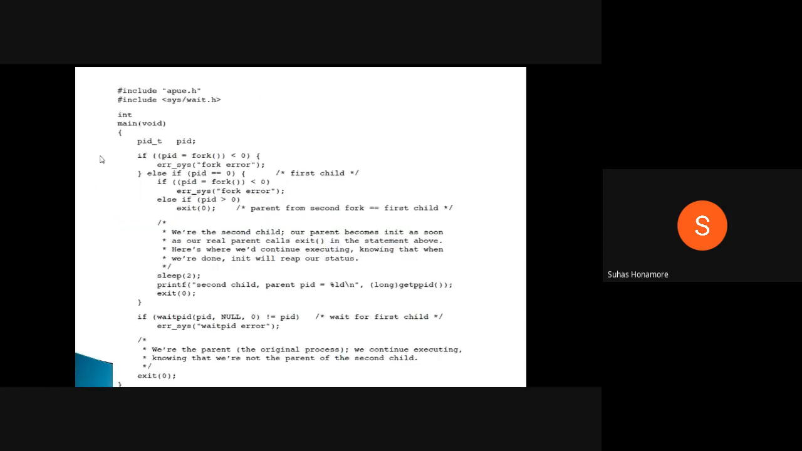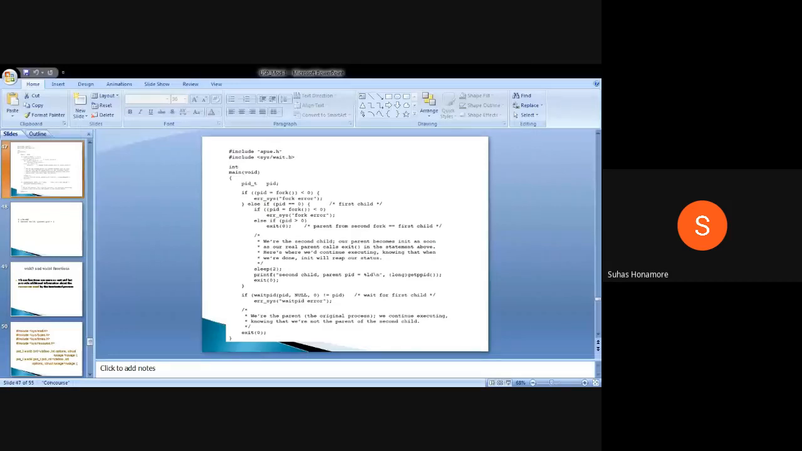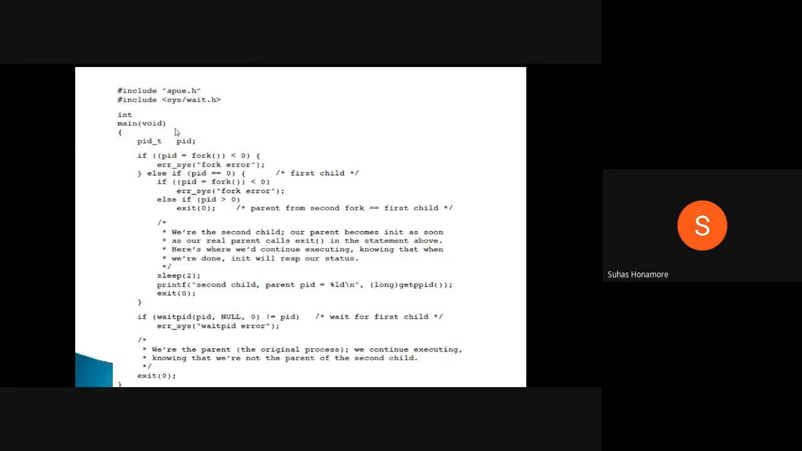Okay, so this is the waitpid. Go through the example again. It's almost the same, but you are creating fork twice here also.